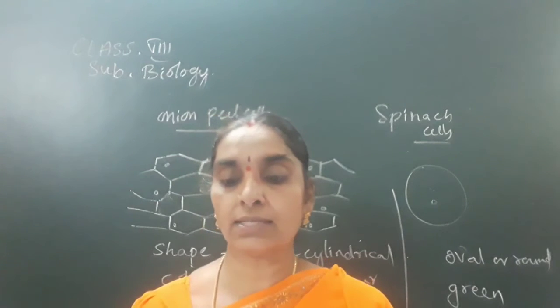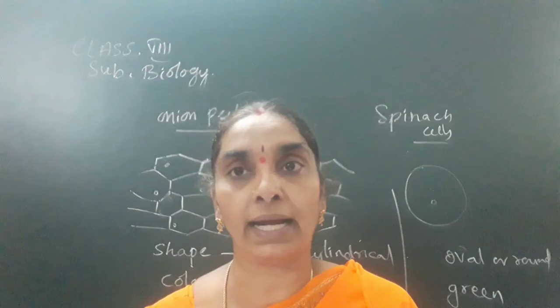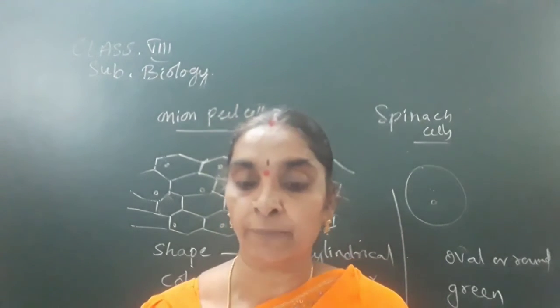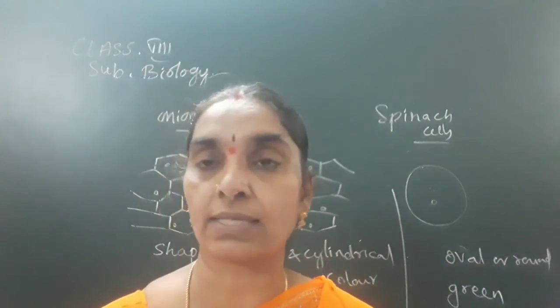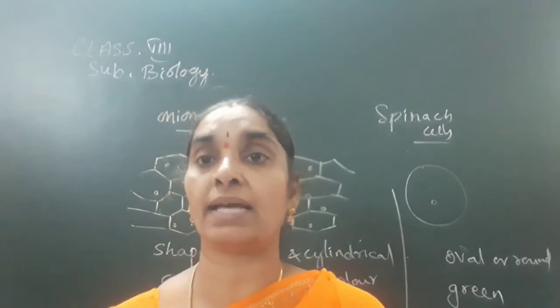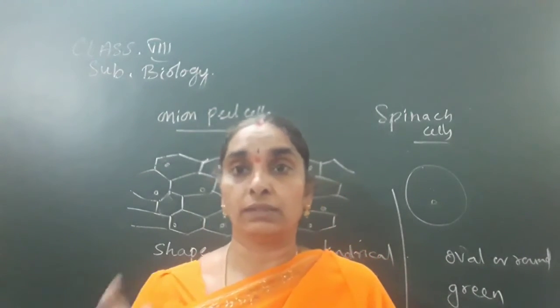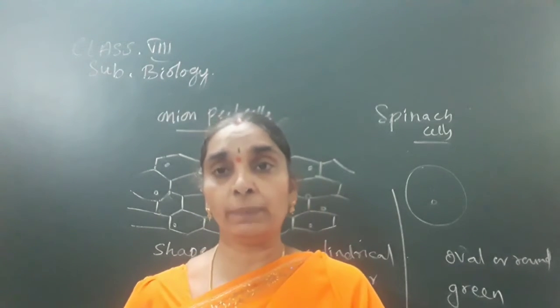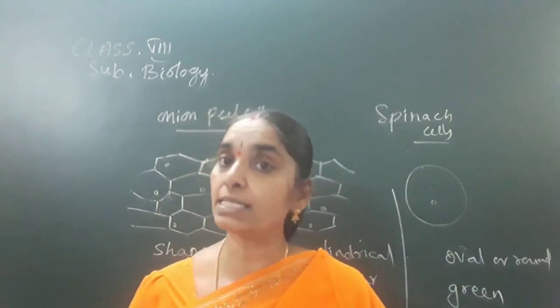The size of the cell is related to function. Nerve cells of both man and elephant are long and branched and perform the same function of transferring messages, and thus the size of the organism depends upon the number of the cells but not the size of the cell. Though the elephant is bigger than the man, the nerve cell present in both performs the same function of transferring messages only.